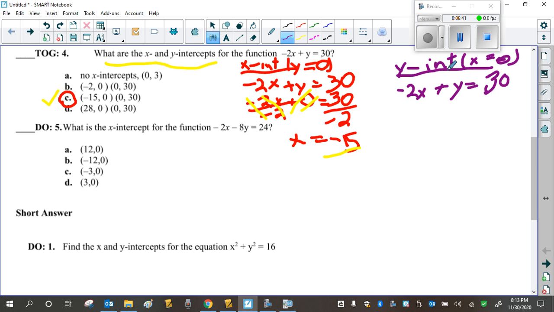For the y-intercept, x equals 0, which means there is no x part. And that means y equals 30. Well, that's it. There's nothing to solve here. Y equals 30, that's the ordered pair, 0, 30, right there. Okay, so that's full marks. 1 mark for the answer, half a mark for this work, half a mark for this work. It's out of 2. Go ahead and do 5 and short answer number 1, please.